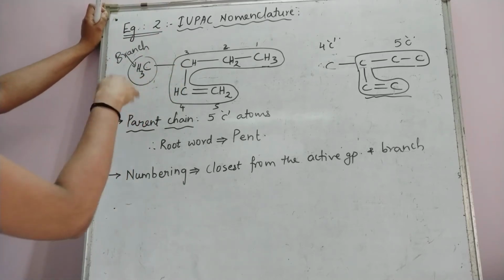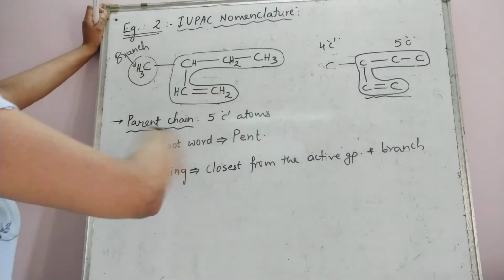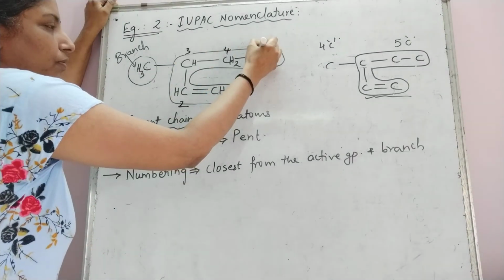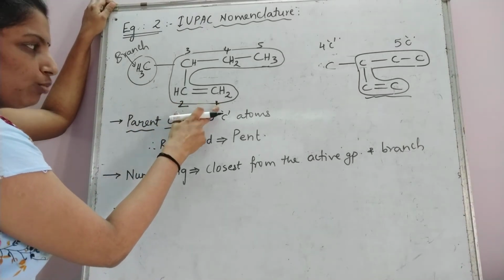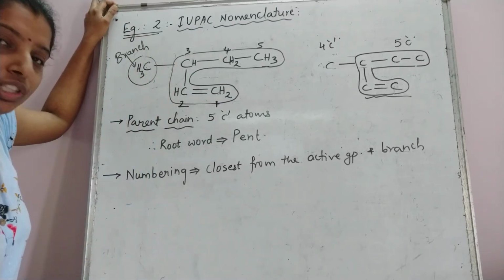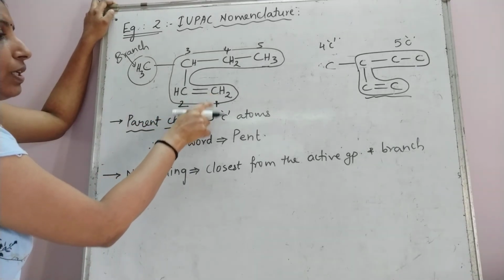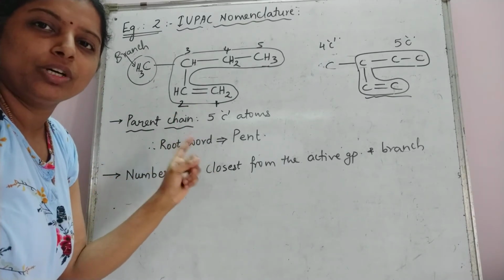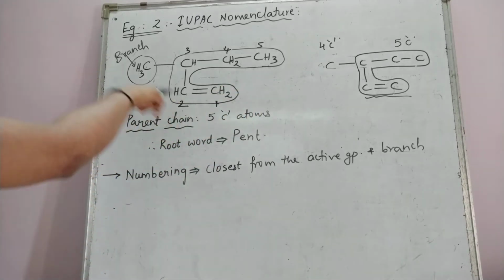Okay. Now let us try from the other end, from this end. So we are going in the clockwise direction now. So I will start from here: 1, 2, 3, 4, 5. Now if you number from this end, the doubly bonded carbon atom starts at number 1 and the branch is still present on the number 3 carbon atom. So the position of the branch is not changed here. What is changed is the location of the double bond. So from this end, the active group, that is the doubly bonded carbon atoms, gets the lowest possible number. So we will prefer numbering from this end.